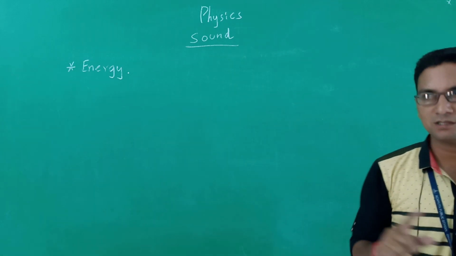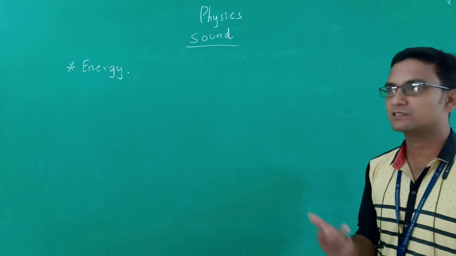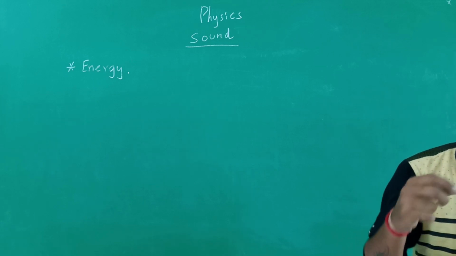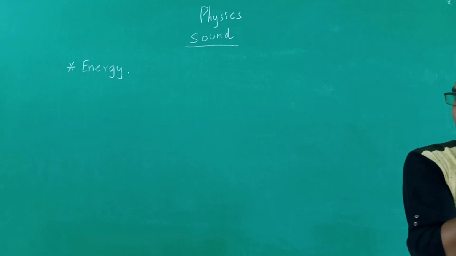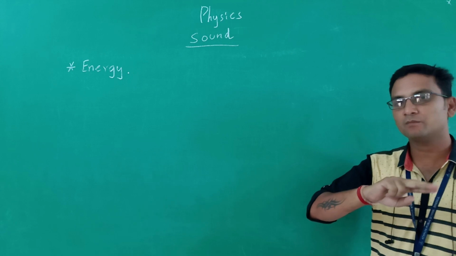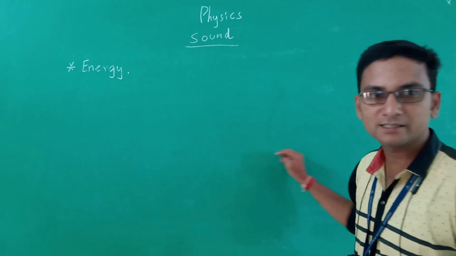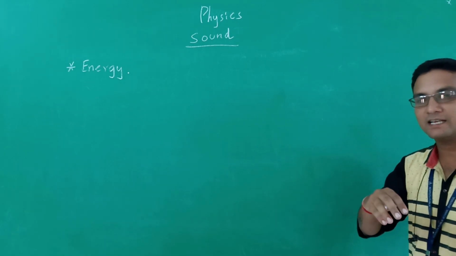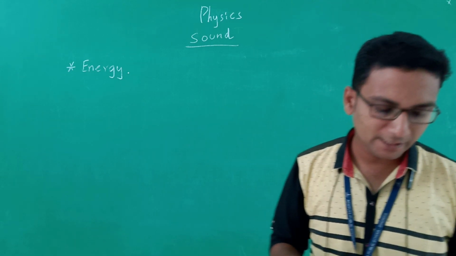What are all the sources of energy? There are lots of energy forms on our earth: mechanical energy, electrical energy, chemical energy. Everything comes from one source, that is the sun, the major source of energy. Like that, energy can neither be created nor be destroyed. It can be transformed from one form to another. Sound is also an energy that cannot be produced as it is; mechanical energy can produce sound energy. So sound is a type of energy.